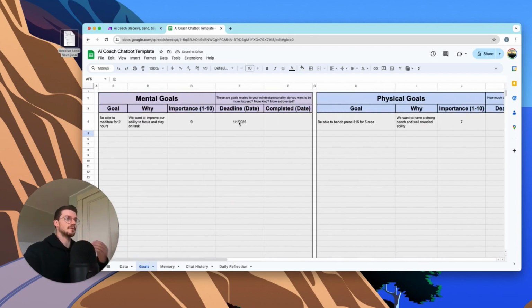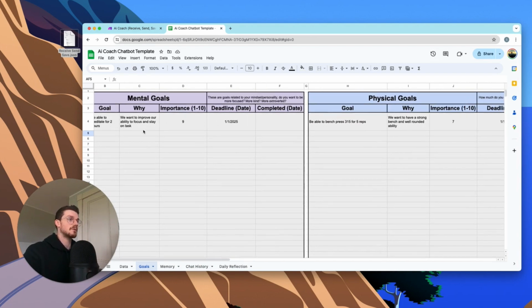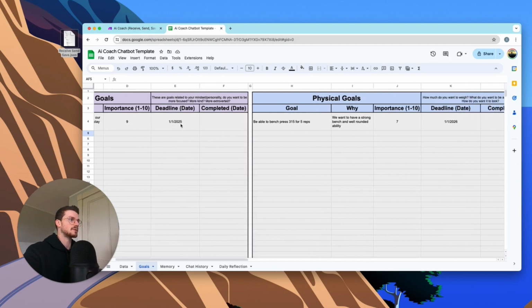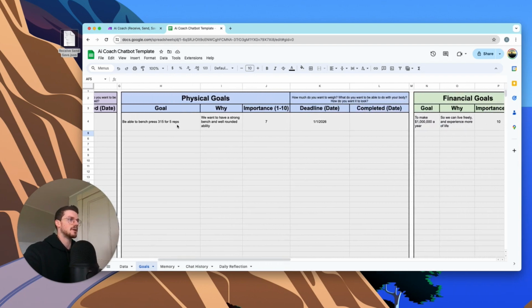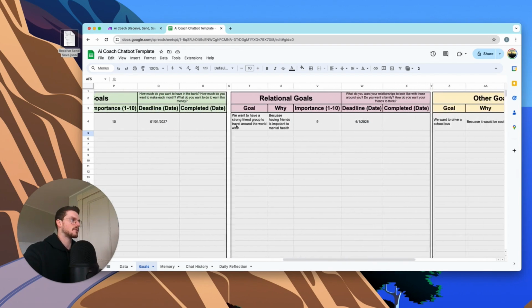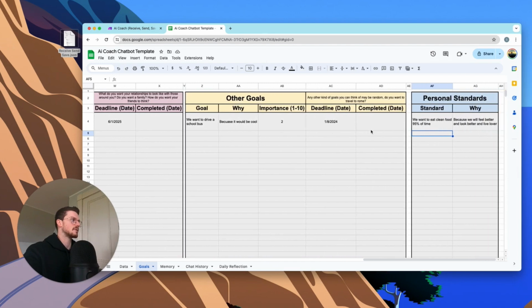These are just random goals, somewhat things that I want to do, sometimes just random ones, but be able to meditate for 2 hours. We have our why, we want to improve our focus, we have our importance, our deadline. We got a bench press goal, a financial goal, a relational goal, other goals, and we have a personal standard.